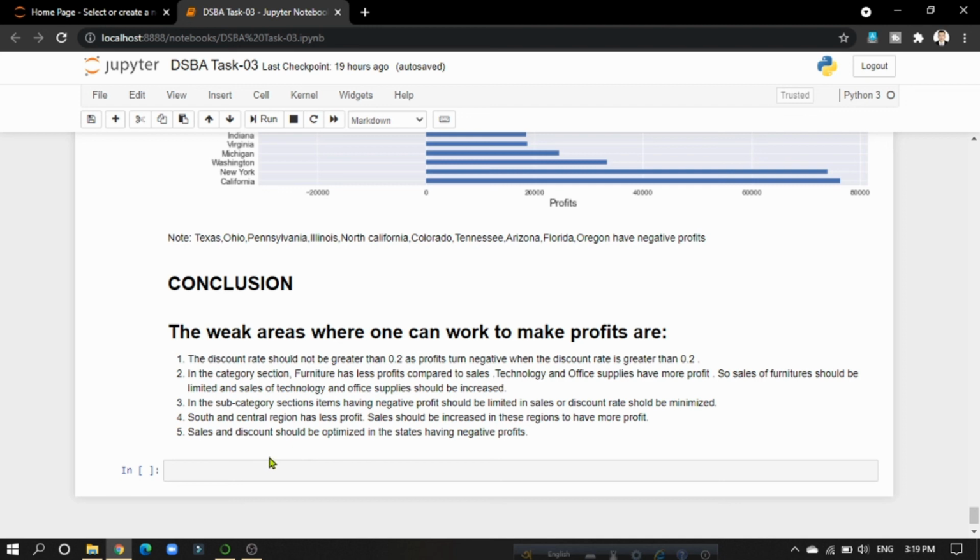And then in the subcategory section, items having negative profit should be limited in sales, or the discount rate should be minimized. South and central regions have less profit. Sales should be increased in these regions to have more profits. Finally, sales and discount should be optimized in the states having negative profits.